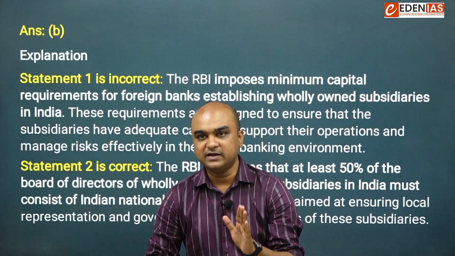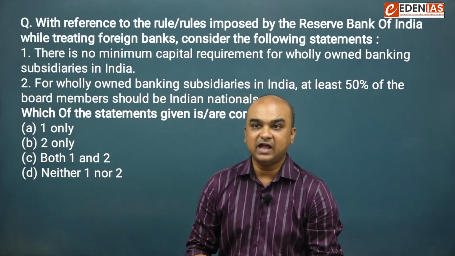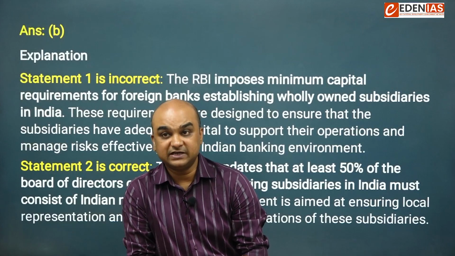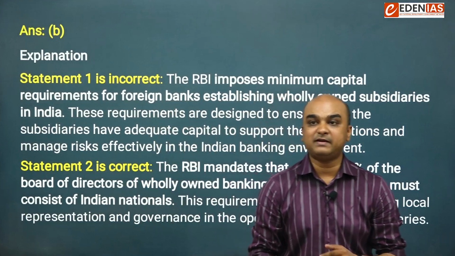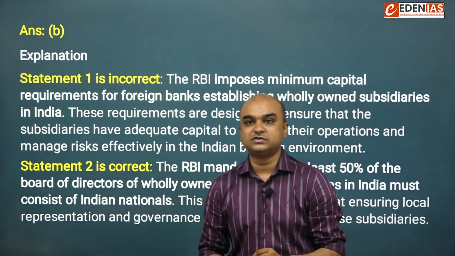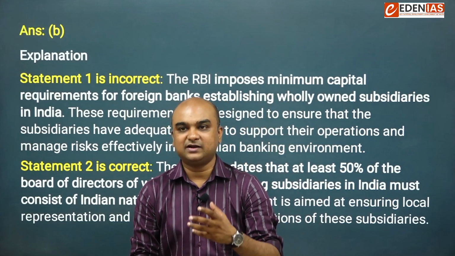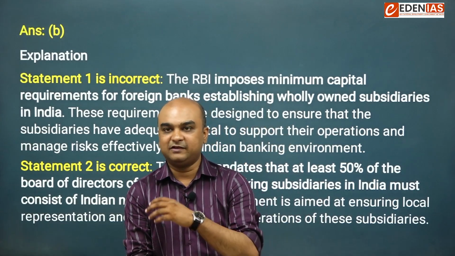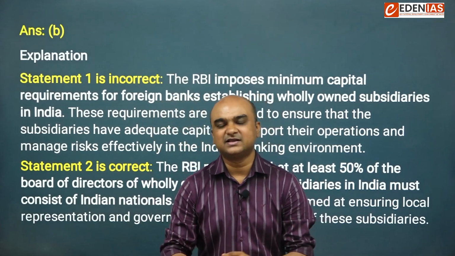B. Statement 1 is incorrect. 2 is correct. Yes, 50% of Indians have to be included as board members. The first statement is incorrect. The RBI imposes minimum capital requirements for foreign banks establishing wholly owned subsidiaries in India, because that is used again as a hedge, so that the banking industry is very vulnerable, and if a bank fails, many things fail with it. Therefore, RBI carries this hedge.